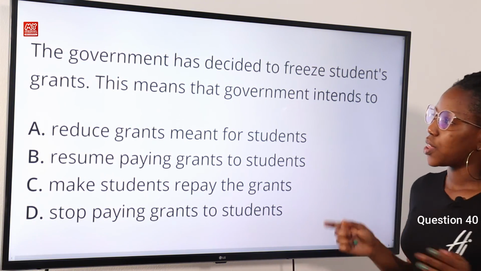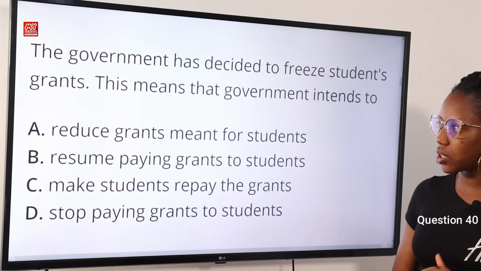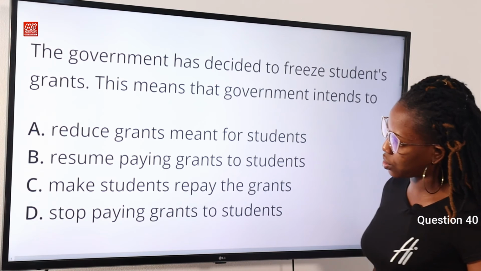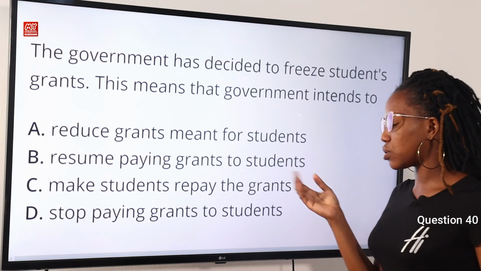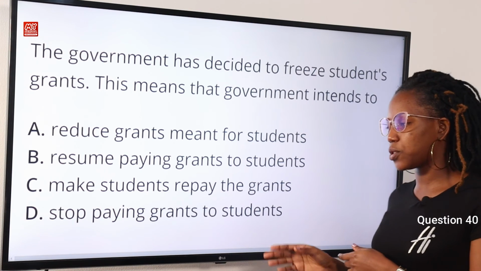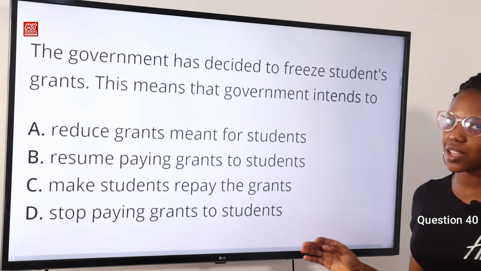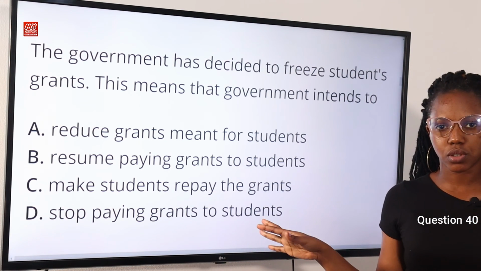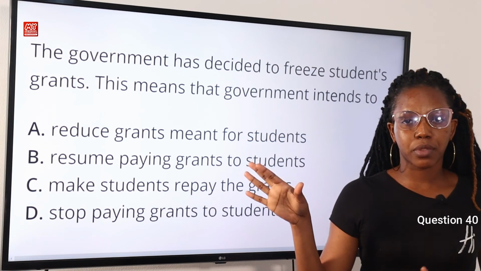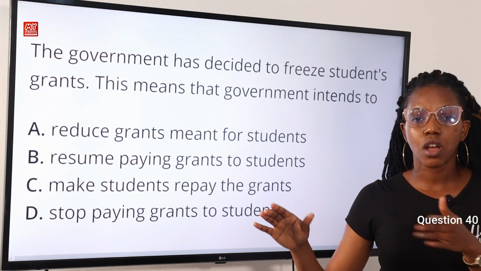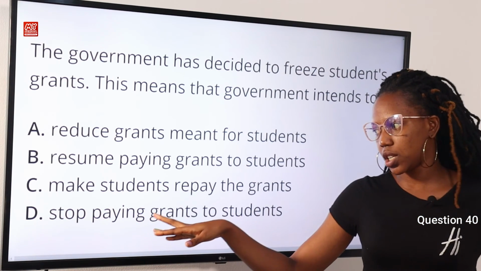Question 40. The government has decided to freeze students' grants. This means that government intends to, option A, reduce grants meant for students. Option B, resume paying grants to students. Option C, make students repay the grants. Option D, stop paying grants to students. The answer to this question is option D, stop paying grants to students. So when you freeze something, or when you freeze students' accounts in this context, it means to stop giving students grants. Option D is the correct answer to this question.